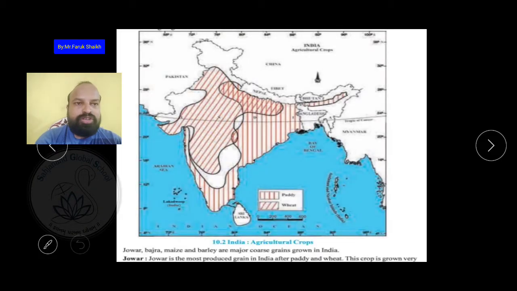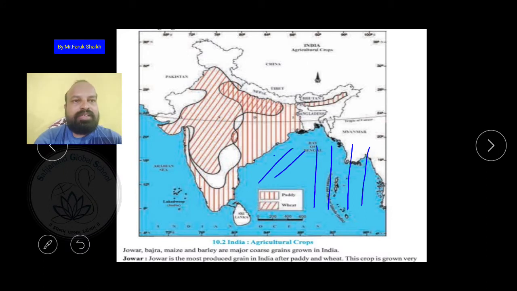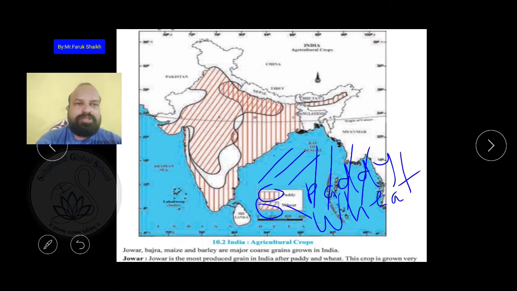Okay, so students, here you can see the vertical lines that are drawn. That area shows the paddy production, and the slanting lines show the wheat production. You can see two boxes given here. The first is paddy, and the second is wheat. So you can see in the map which regions grow paddy and wheat.